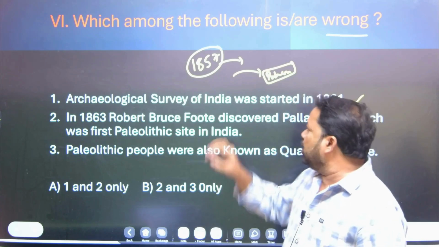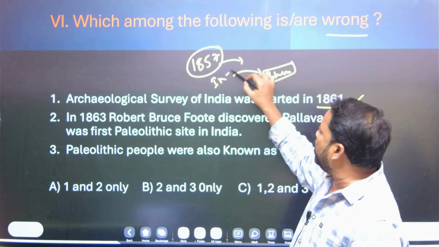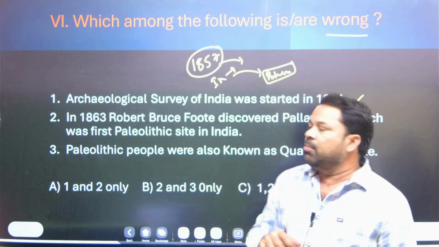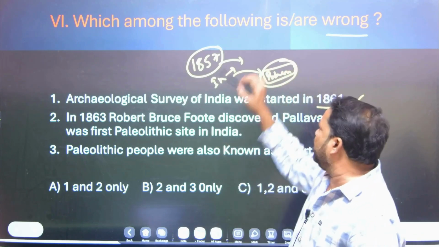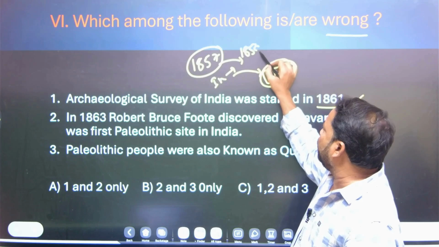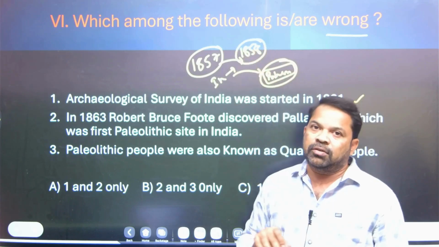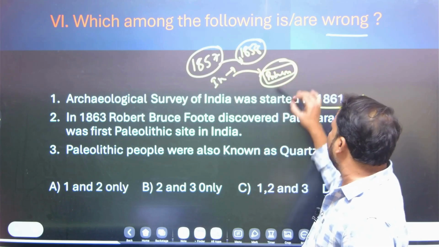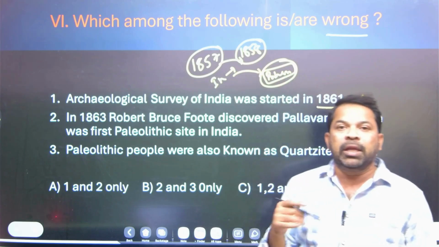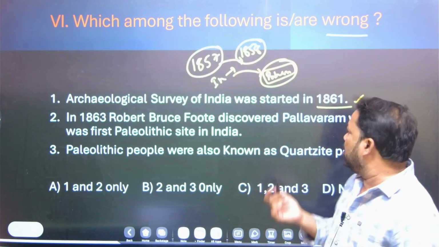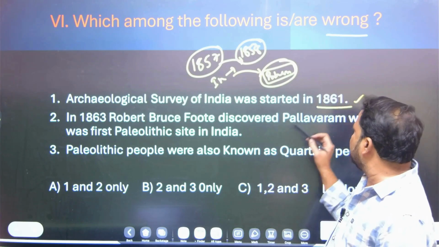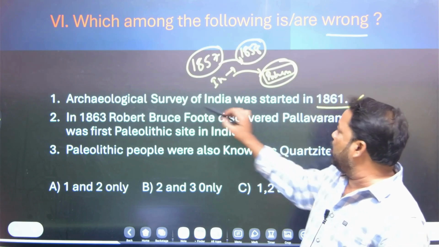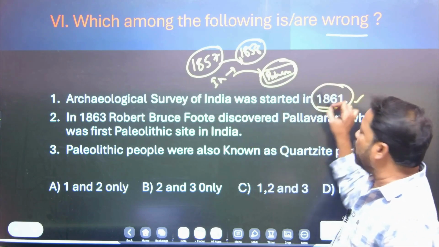Then the East India Company was confined only to trade, whereas administration was done by the British Parliament from the 1858 Queen Victoria Proclamation. After 1858, the British Parliament made many reforms and started many organizations. One of them was the Archaeological Survey of India, which was started in 1861.